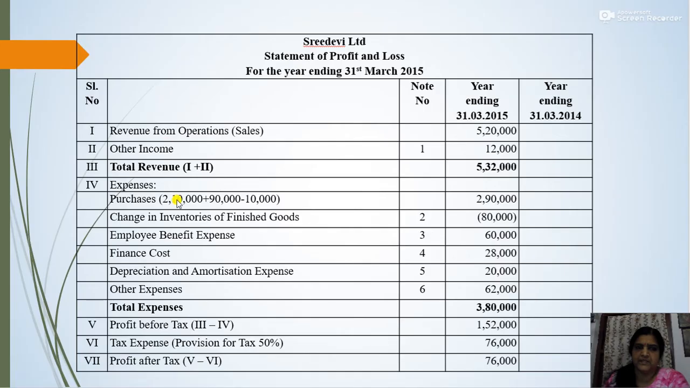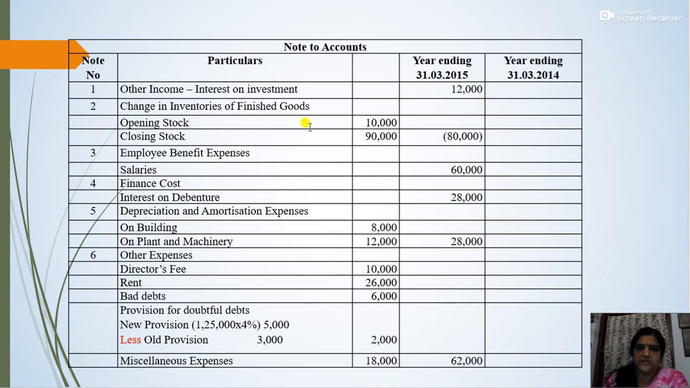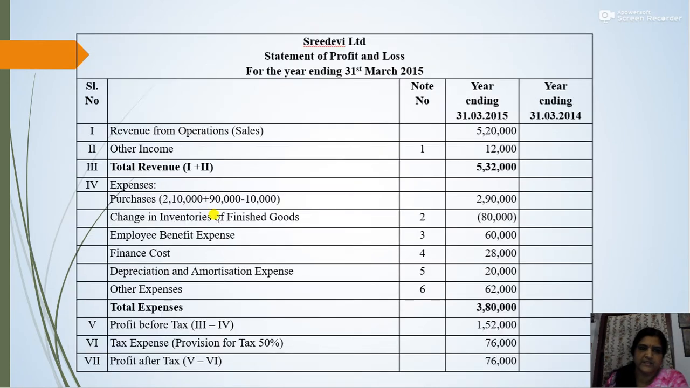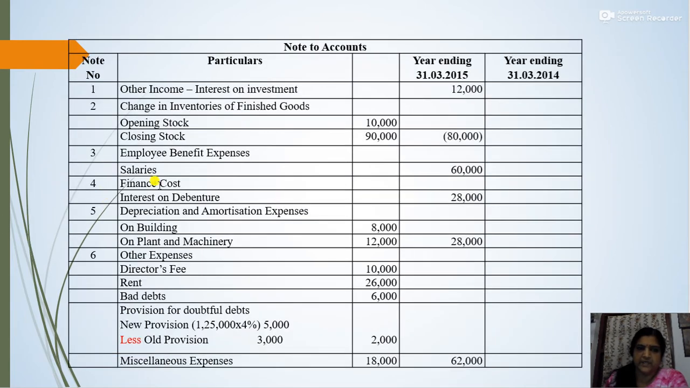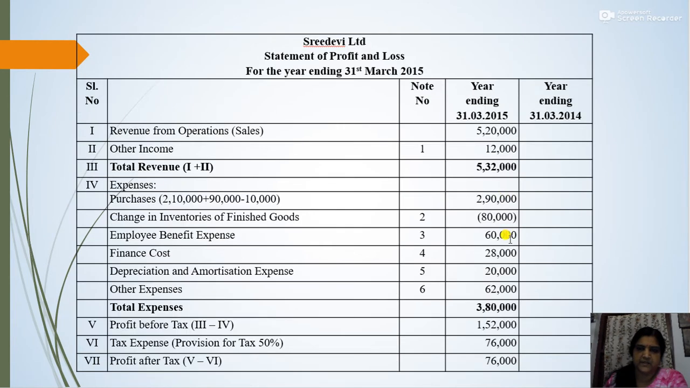Okay, so purchases 2,90,000. Then change in inventory of finished goods, that is a comparison between opening inventory and closing inventory. We can see note number 2. Opening stock 10,000, closing stock 90,000. So that comes to 80,000, which is a negative balance because closing stock is more than the opening stock by rupees 80,000. So we write change in inventory as 80,000 in brackets. Then comes employee benefit expense. In employee benefit expense there is only one amount, that is salaries, 60,000. So employee benefit expense is 60,000.